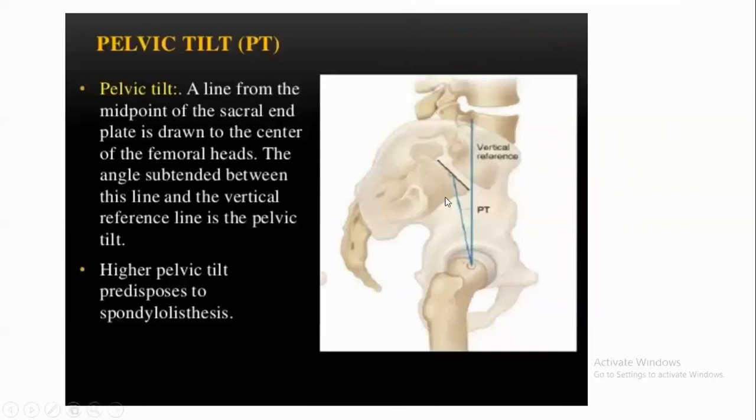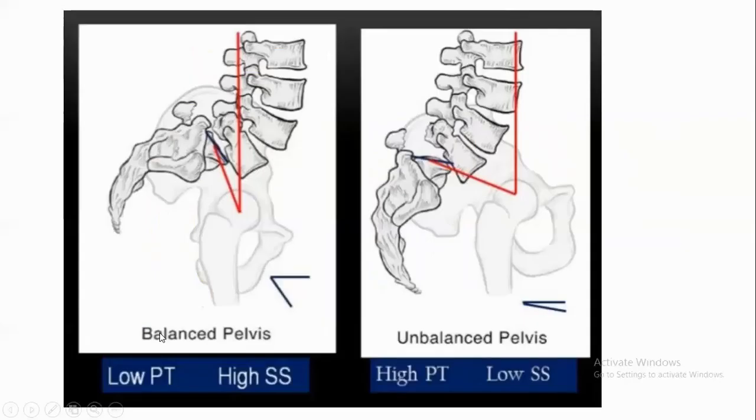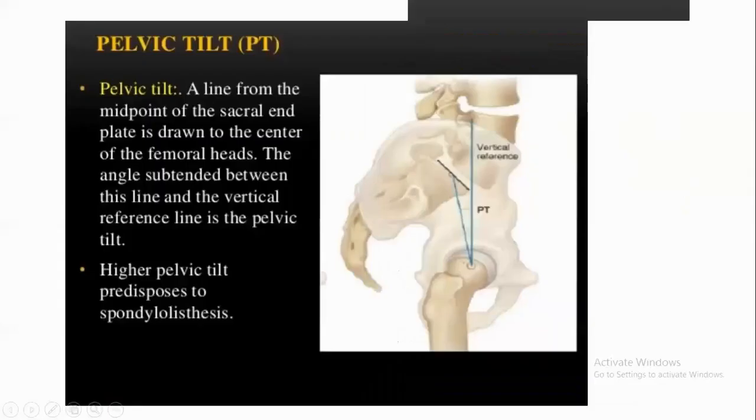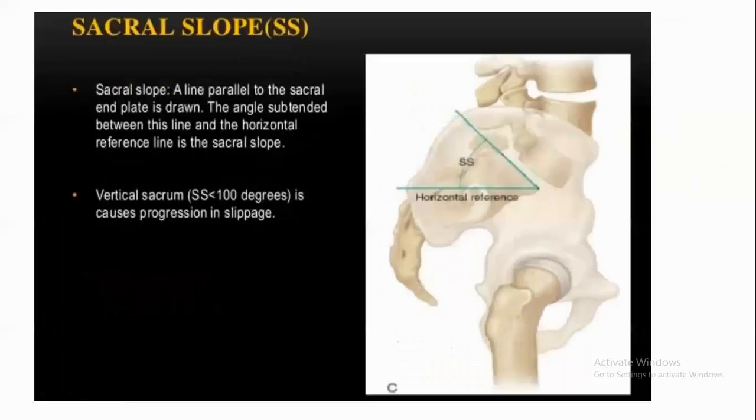Pelvic tilt is the angle between a line drawn from the midpoint of the sacral end plate to the center of the femoral head, and the vertical reference line. High pelvic tilt predisposes to spondylolisthesis. See that here, high pelvic tilt predisposes to spondylolisthesis.